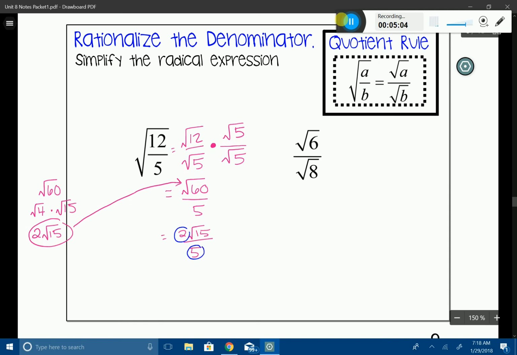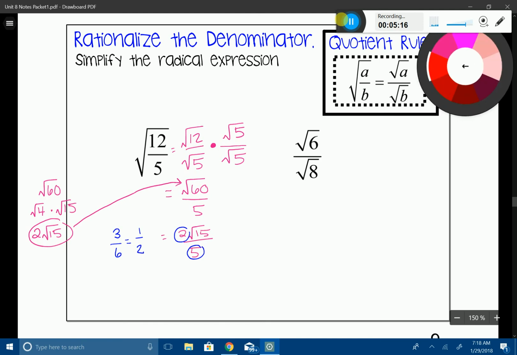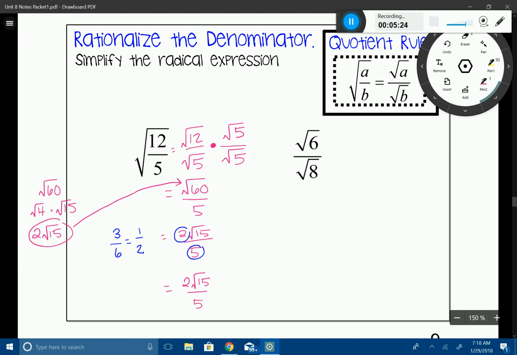For example, if the top number was 3 and the bottom number was 6, you would of course simplify that to 1/2. But in our case here, it's already simplified, so we don't need to actually do anything. We're pretty much done with this problem. So your final answer here will be 2 root 15 divided by 5. So therefore, we've satisfied rule 1, 2, and 3. All right, let's try another one of those.